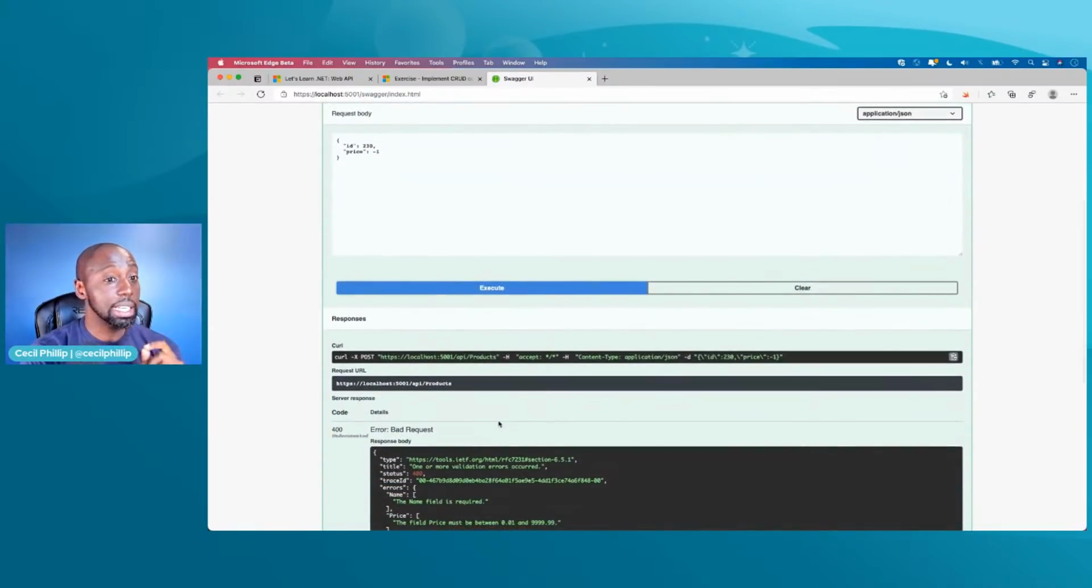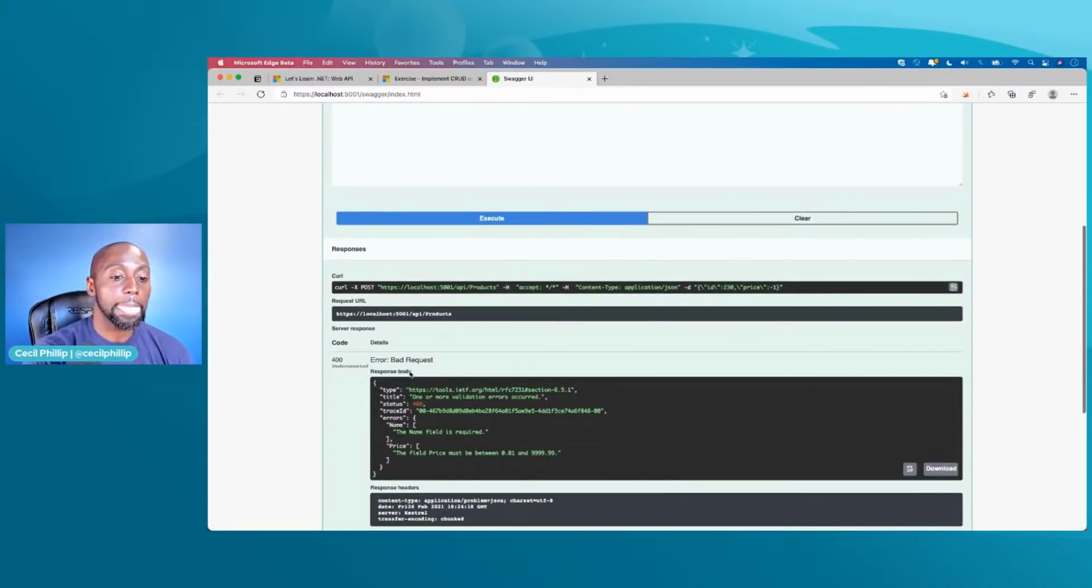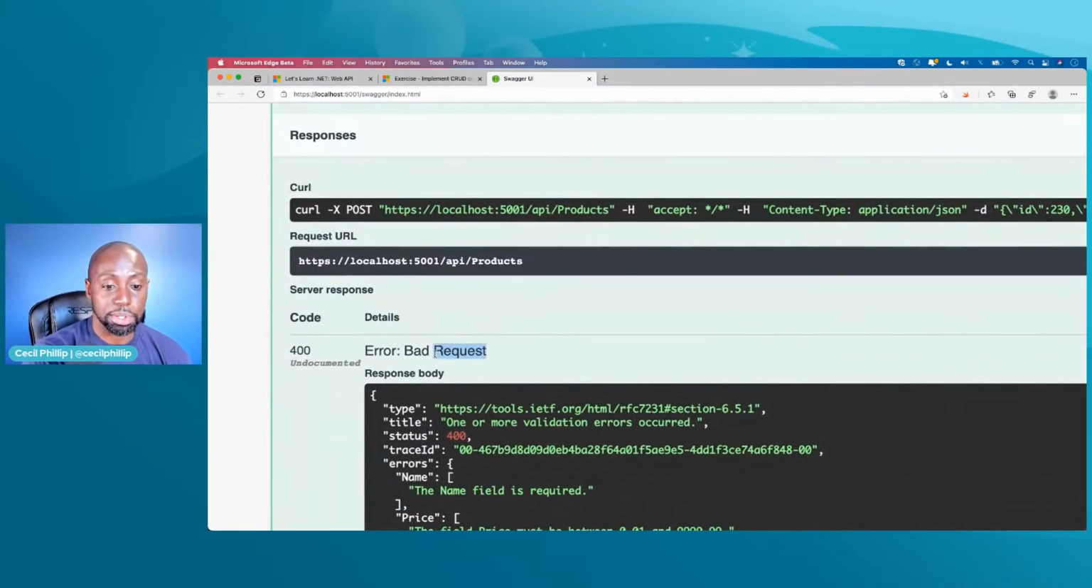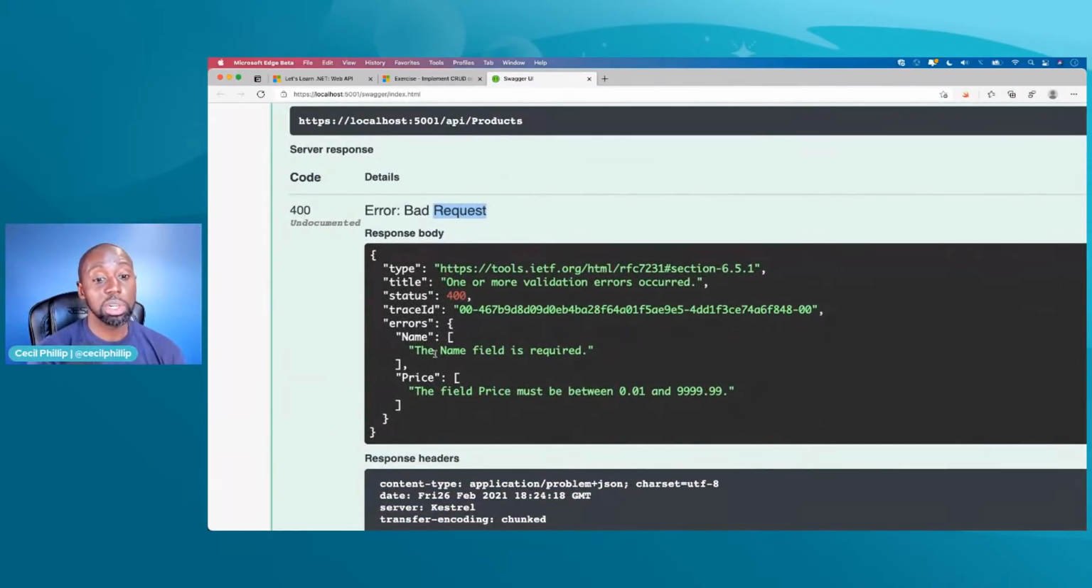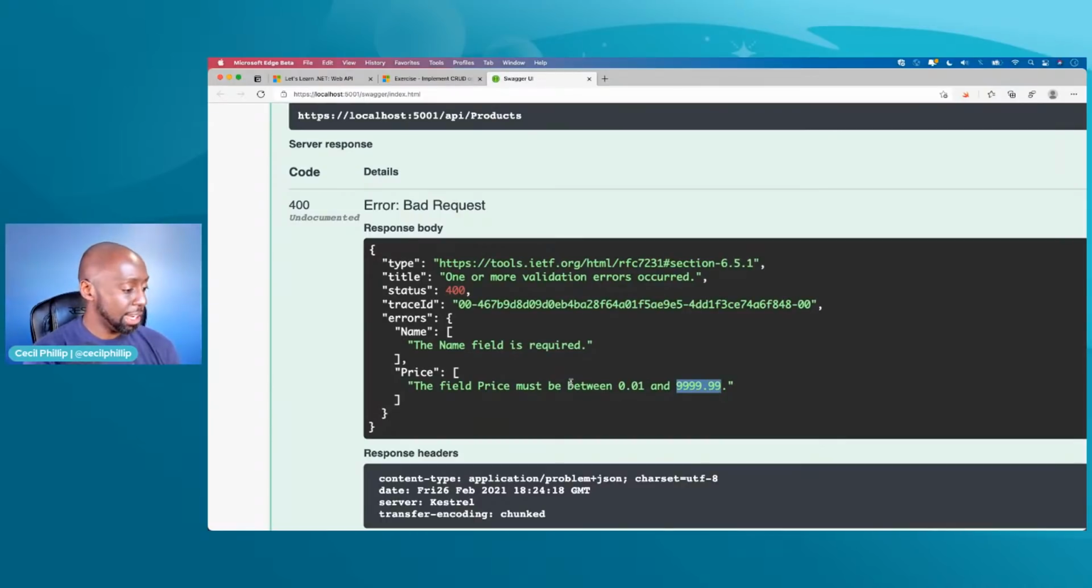And notice it didn't hit my breakpoint. My breakpoint is still set. It didn't even execute my action method, but it did return a 400 bad request. And again, this is doing this by default, right? And notice that it's giving me some information about things that we should correct. It says the name field is required, right? It also says the price field must be between 1 cent and this amount of money that's here, right? So again, that's validation that's in there by default and it's kicking in for us.